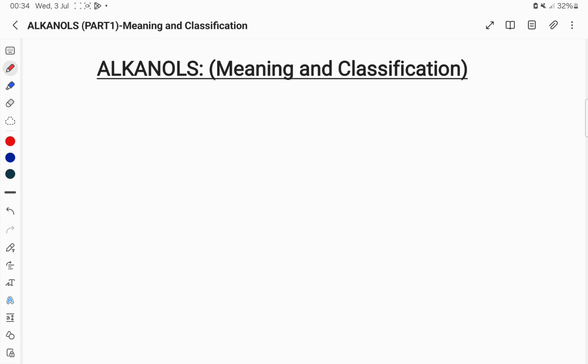I want to draw your attention firstly to some things before we start to look at the alkanols. You agree with me that you are familiar with alcohols, especially in most of the daily products that you are taking, such as hand sanitizers.